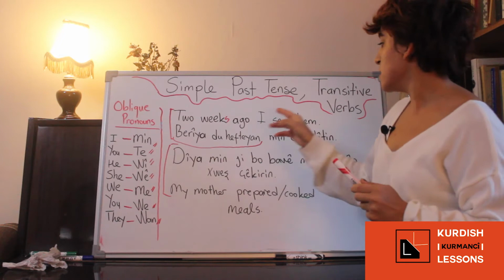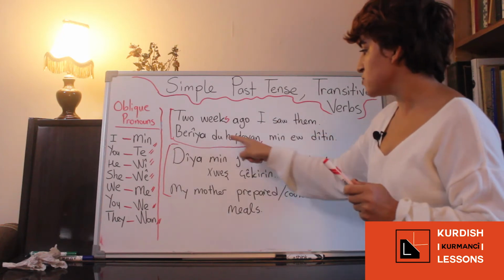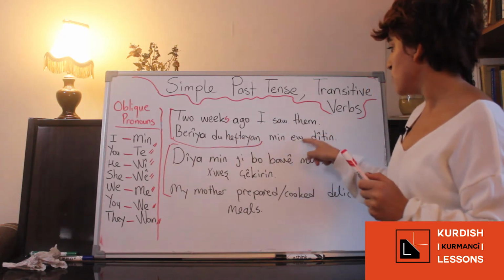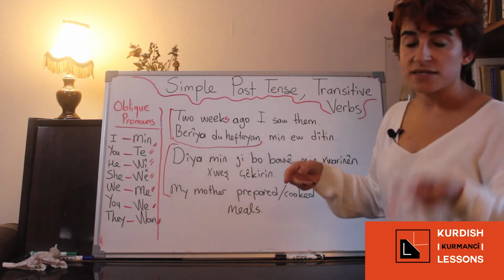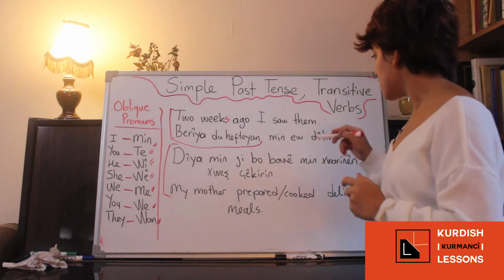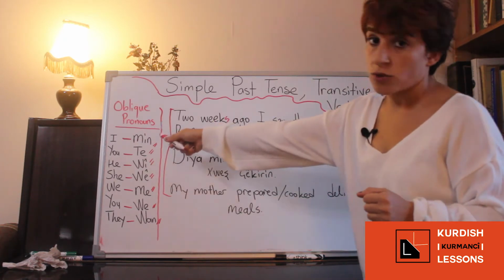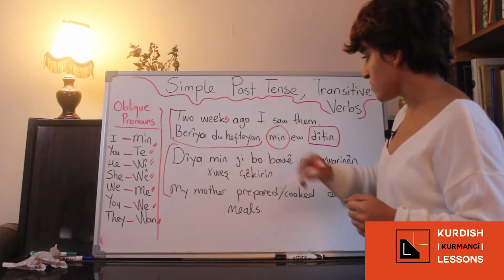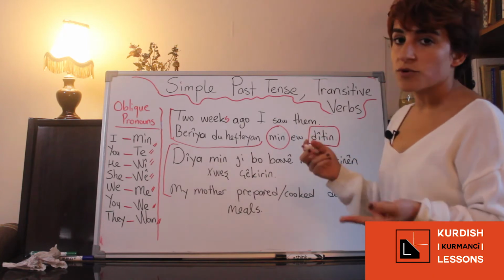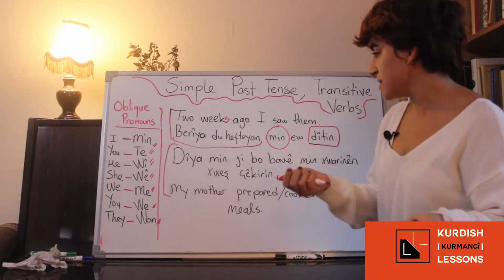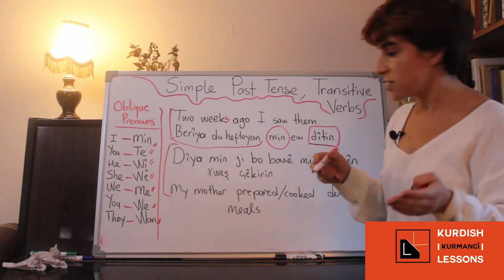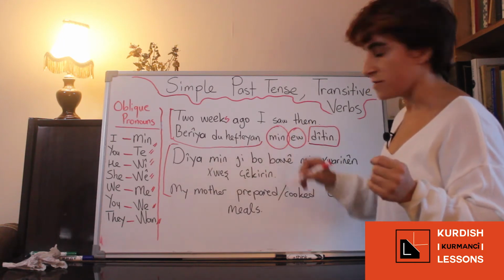It is past tense, and دیتن is a transitive verb, so we have to use our oblique pronoun من, right? If our subject is in oblique case, our object should be in absolute case.